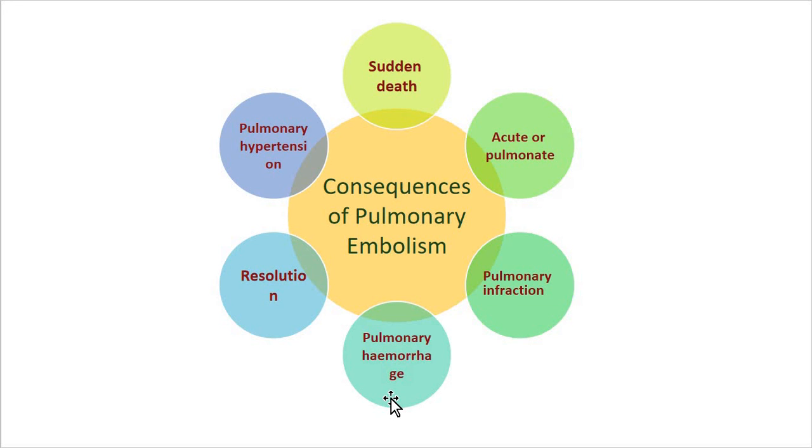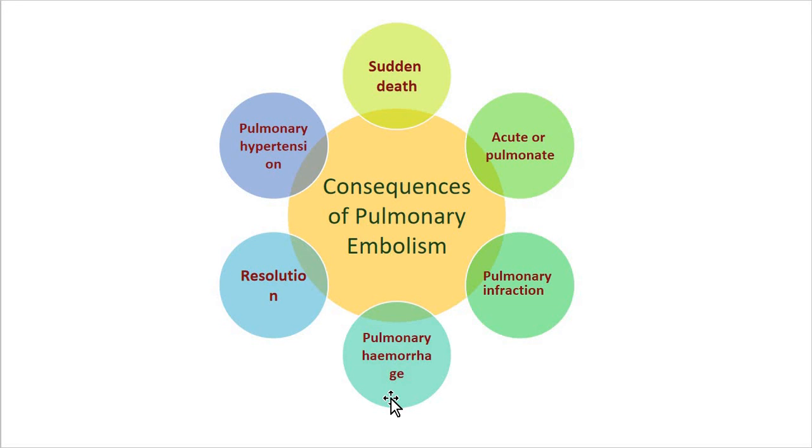Then pulmonary hemorrhage. Hemorrhage means blood loss. Obstruction of terminal branches leads to central pulmonary hemorrhage. The clinical features include hemoptysis, dyspnea, and less commonly chest pain, due to the central location of the pulmonary hemorrhage.